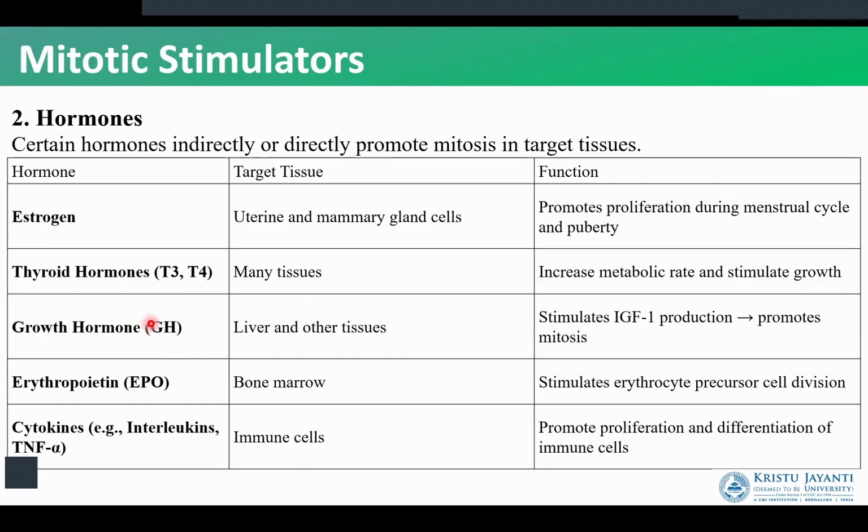We next have the growth hormone. Growth hormone works on liver and other tissues and stimulates the process of mitosis by activating the IGF. IGF is insulin-like growth factor. Erythropoietin works on the bone marrow and stimulates the erythrocyte precursor cell division. Next, we have cytokines. Cytokines work on the immune cells and activate the proliferation of immune cells. So the activation of mitosis can also come from hormones.